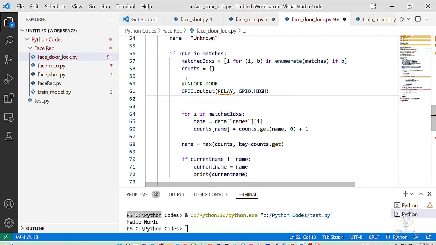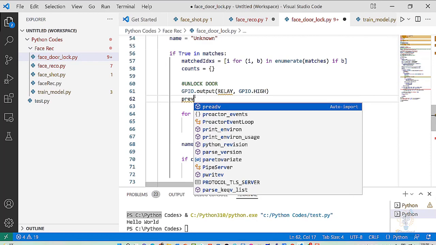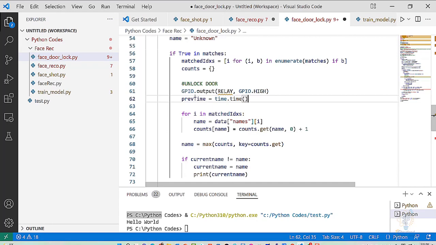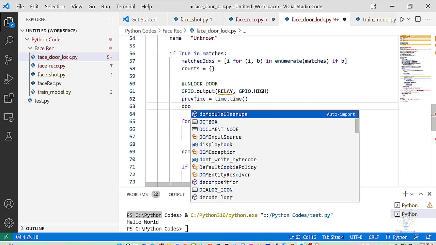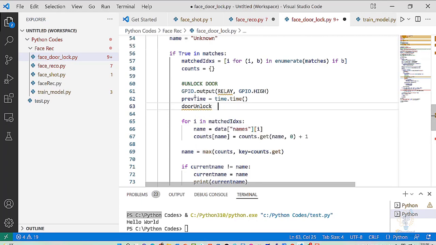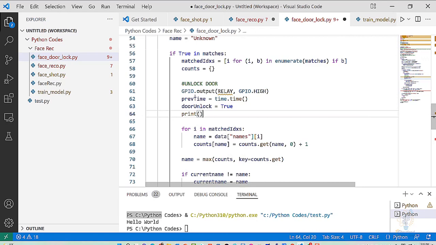And after that, let's take account of the time. So previous time equal time dot time. After that, door unlock equal true, which is simply a Boolean variable that we are making. After that, we need to print door unlock to make sure that we have something to show on the console window.